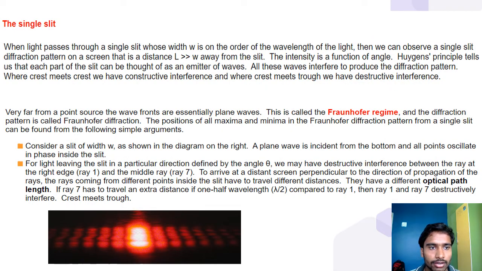The single slit. When light passes through a single slit whose width W is on the order of the wavelength of the light, then we can observe a single slit diffraction pattern on a screen that is a distance L greater than W away from the slit. The intensity is a function of angle. Huygens principle tells us that each part of the slit can be thought of as an emitter of waves. All these waves interfere to produce the diffraction pattern. When crest meets crest, we have constructive interference, and where crest meets trough, we have destructive interference.